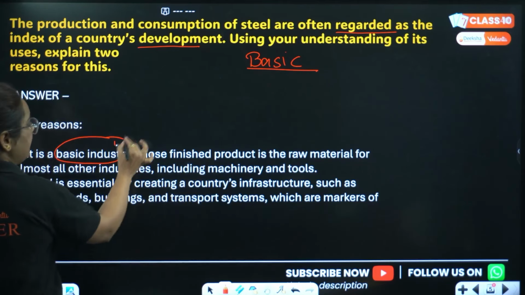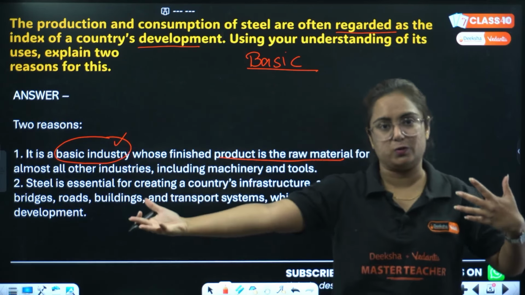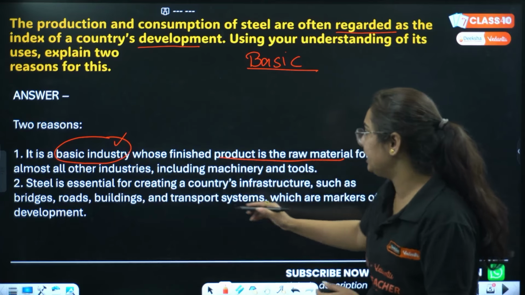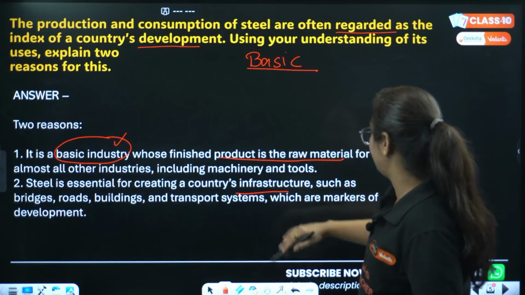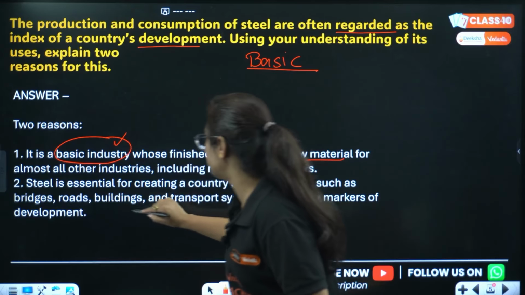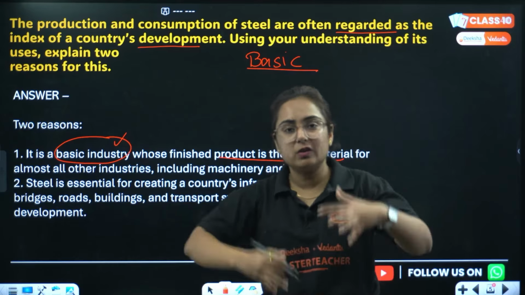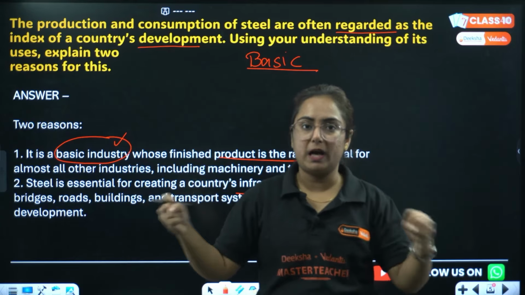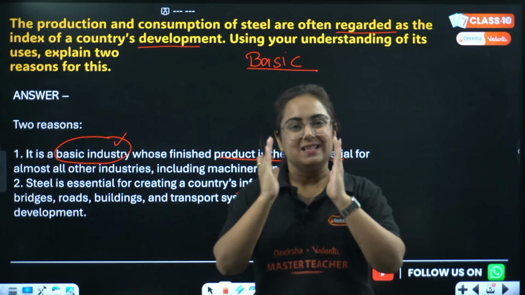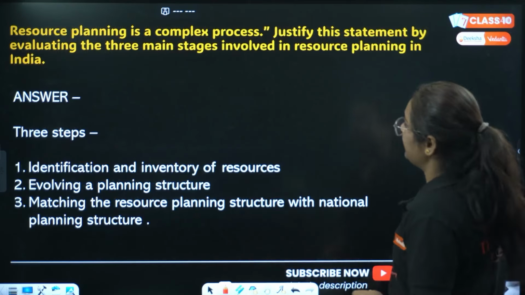Nothing is possible without iron and steel right now. So yes, it is a basic industry which provides raw material to other industries too. Steel is essential for creating a country's infrastructure such as bridges, roads, buildings and transport systems, which are markers for development. So in this type of question you need not think a lot or rush into what to write. Stay simple, stay direct, use the keywords of NCERT, and that's it.